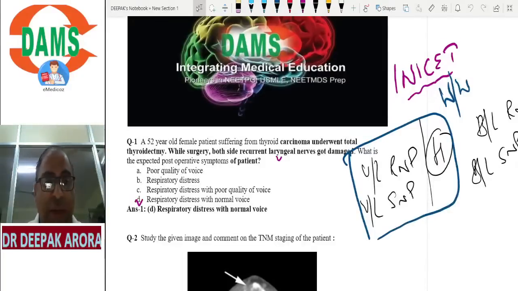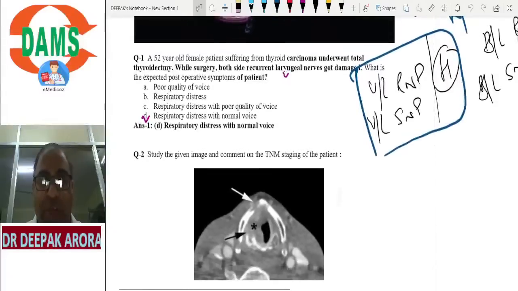Very good evening, everyone. Yes, beta, Dr. Shubhangi, very good evening. Now concentrate. Vocal cord palsy should be on your tips.